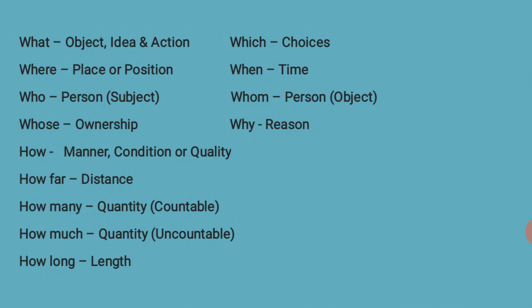The question is, what is she doing, what is the plan, that's the object, idea and action. What is she doing and what is the plan, we ask like that. Next, where. It is used for place and position. So where is the main shop, where is the temple, where is the church, we ask like that. And who, it is a person. Who are they, they are people. Who is he, who are you.